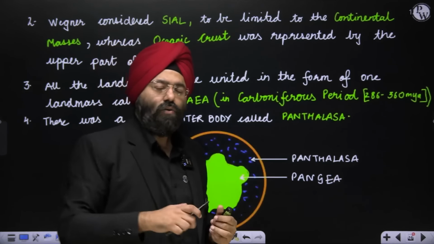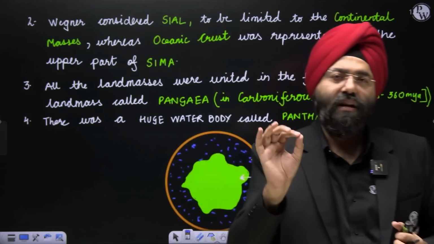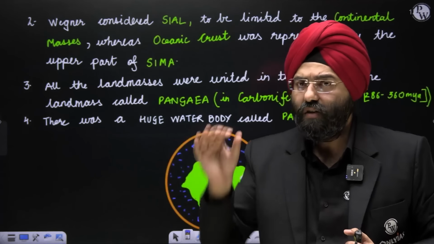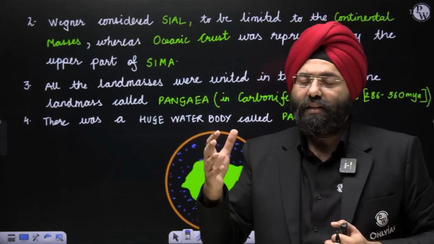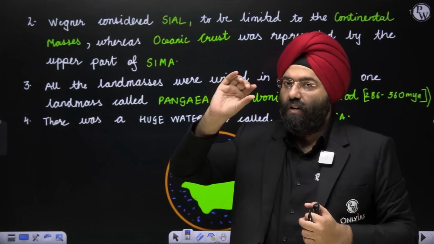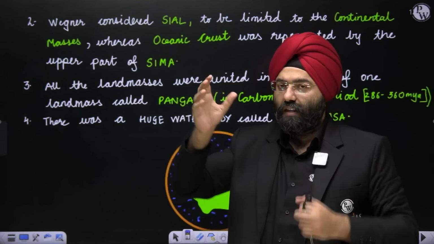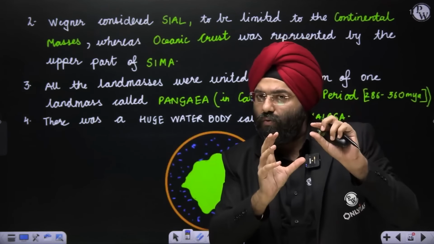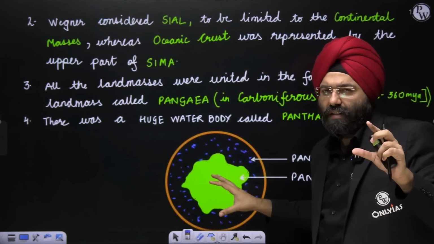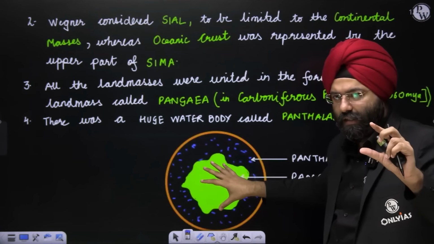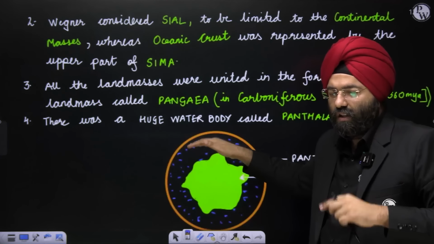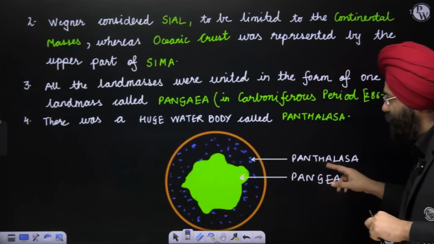Now coming back to the statement, first he said that he believes in the Edward Suess chemical classification of the earth into Sial, Sima and Nife. Second, he says that the oceanic crust does not have the Sial, it only has the upper layer of the Sima, and that means the Sial is confined to the continental crust. Now the second thing he says is that there is a huge united landmass, Pangaea, and the other parts of the surface of the earth are covered with water, which is Panthalassa.